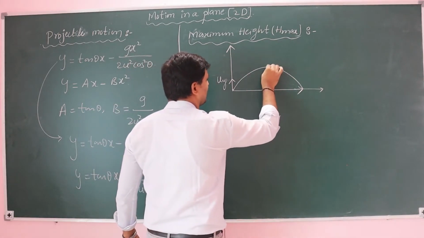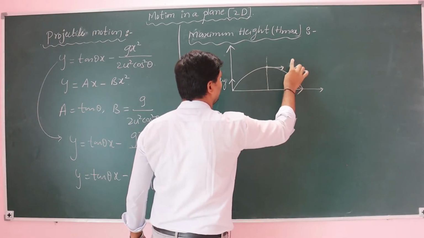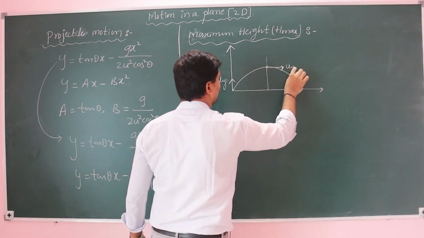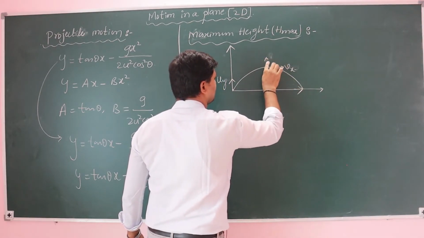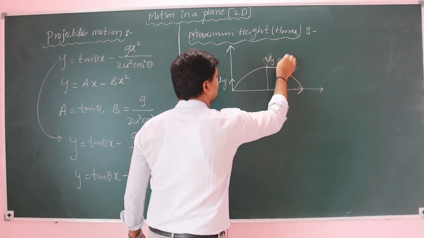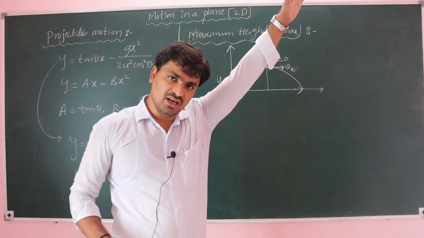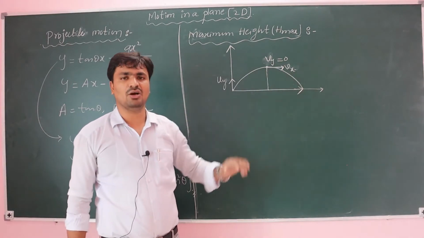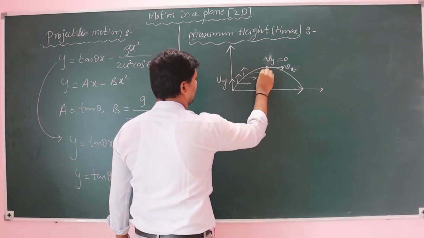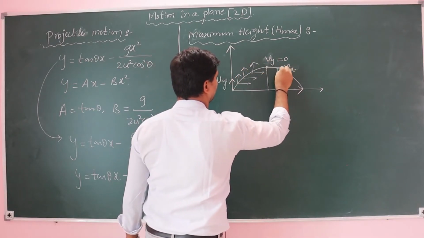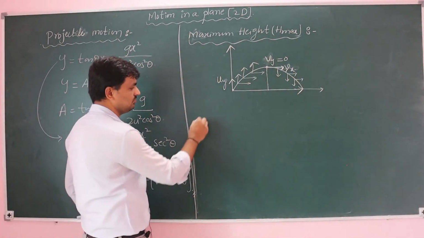So see here, the initial vertical component of velocity we are considering as uy. At the highest point, the particle has only the horizontal component of velocity. The vertical component of velocity becomes 0. If it is not 0, then the particle would continuously move sideways only. But it is 0, so that's why the particle comes down. So see here the motion is like this: horizontal, and again from here onwards downwards.